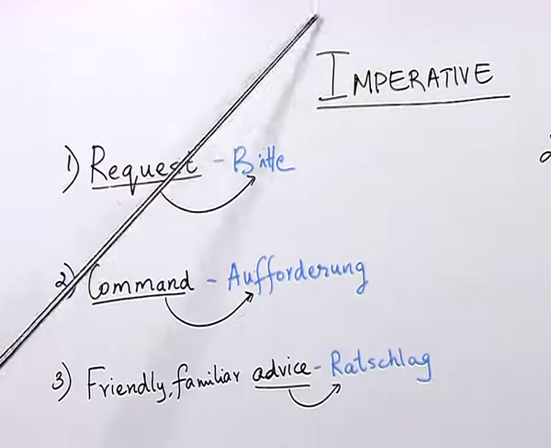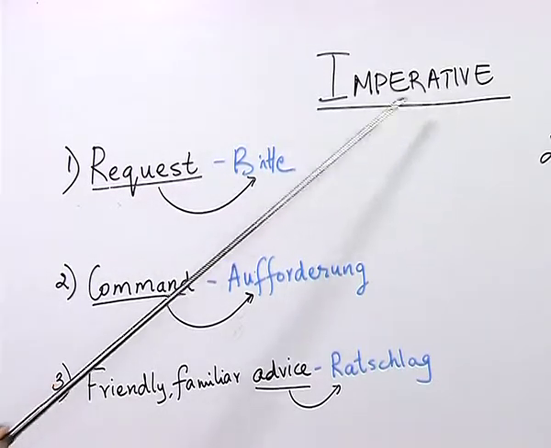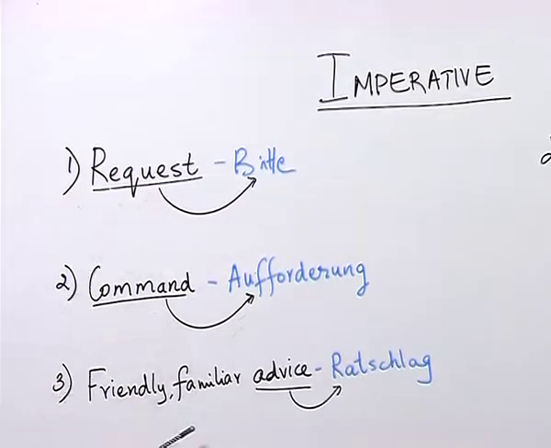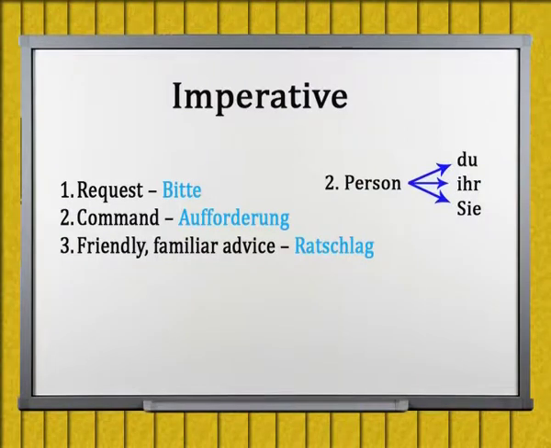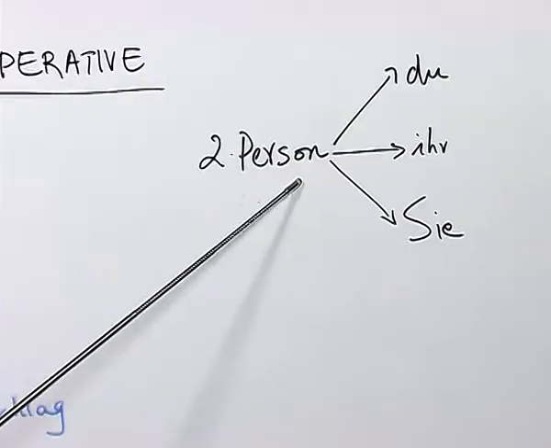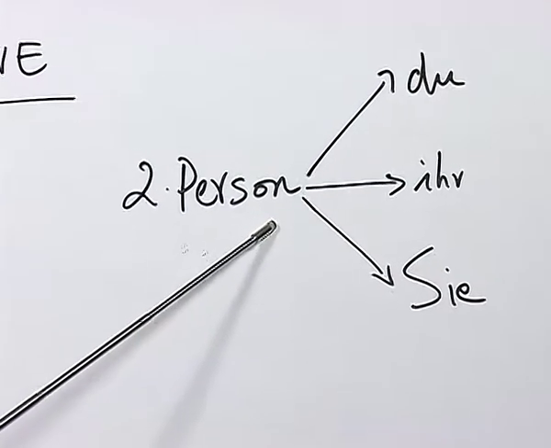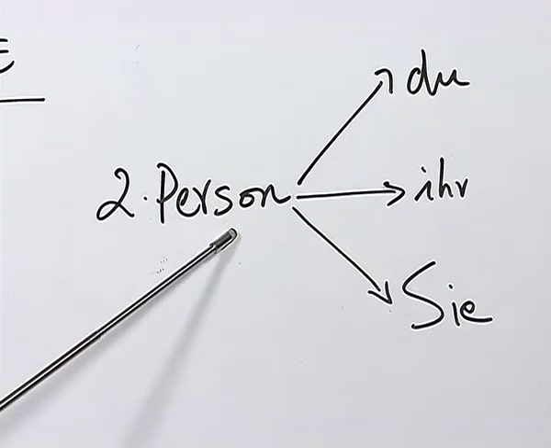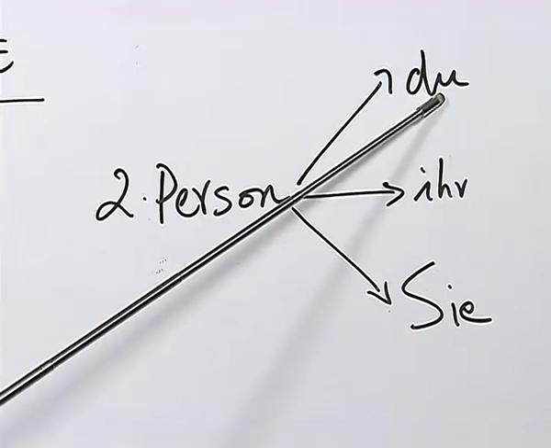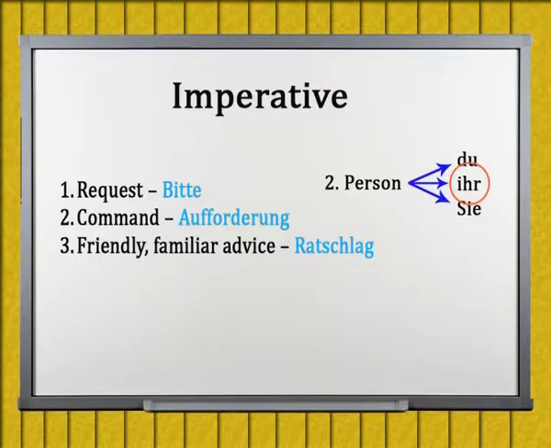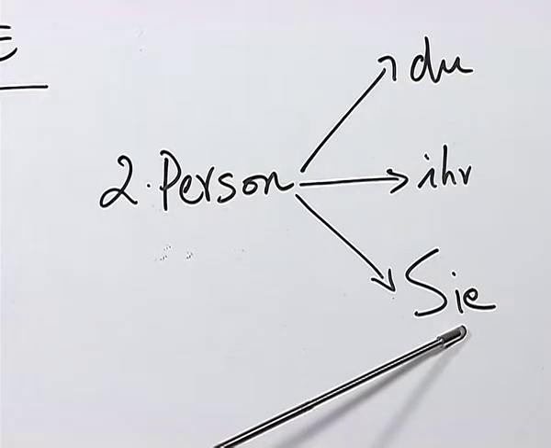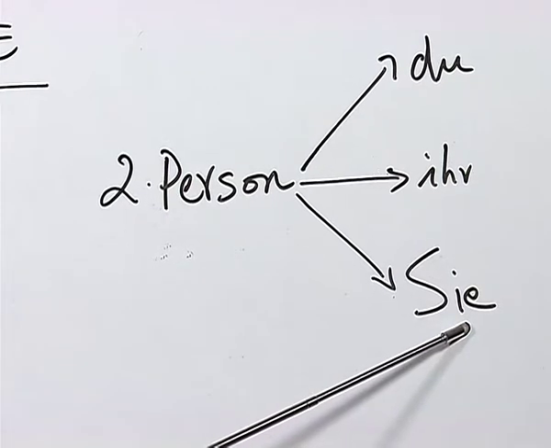So, this special category of imperative has three subcategories, and an imperative is always built with second person pronouns. You are already familiar with second person pronouns. They are du, which is singular, informal; ihr, which is informal plural; and Sie, which is formal, plural as well as singular.